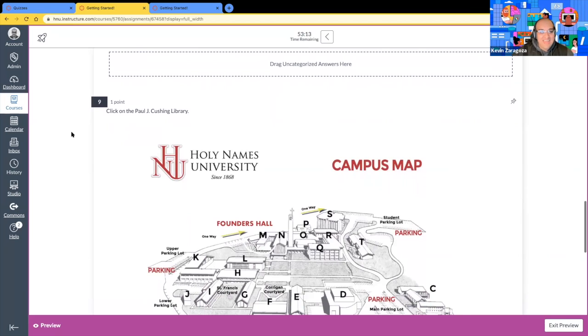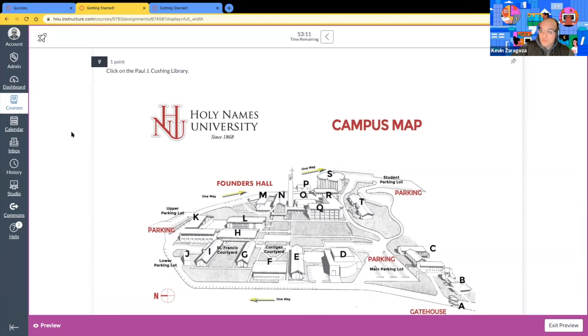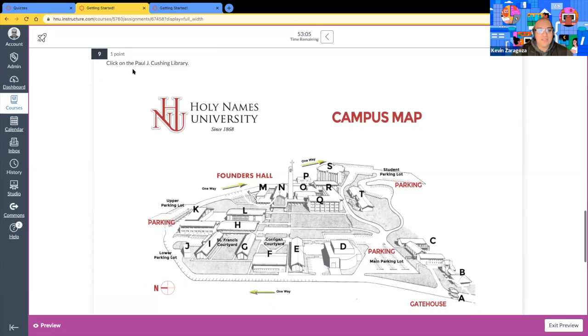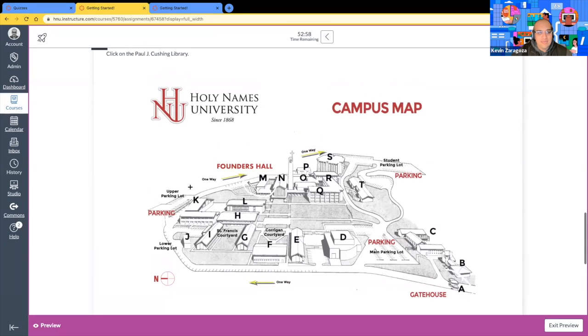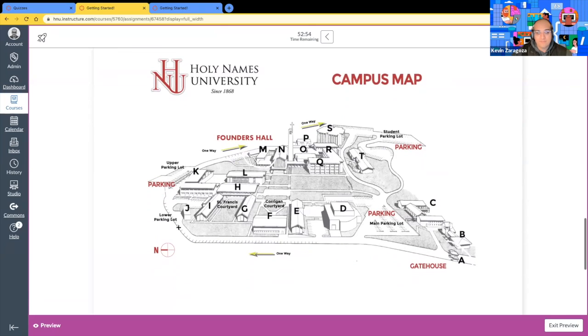And number 9, this is also a hot one. It's called hotspot. Number 9 is a hotspot type question. And the question here is click on the Paul J. Cushing Library. So I have an image here of the campus map, Holy Names. Where is the Paul J. Cushing Library? What letter? F. F, very good. So if I hover over the image, notice that my cursor changes into these little crosshairs. I'm going to click in the F area, and then I have this little target.